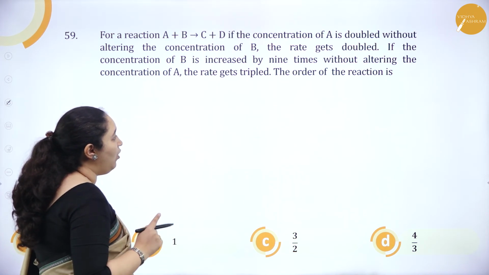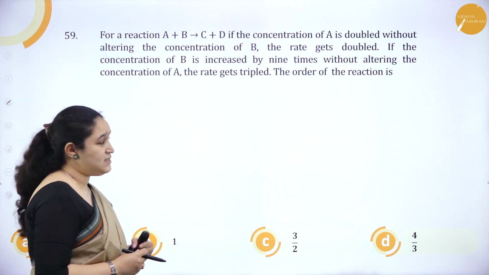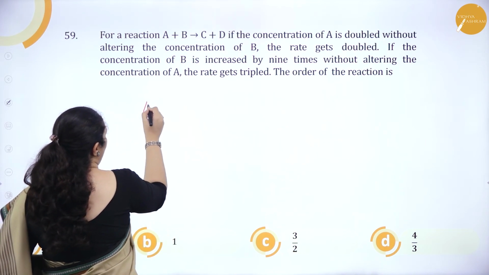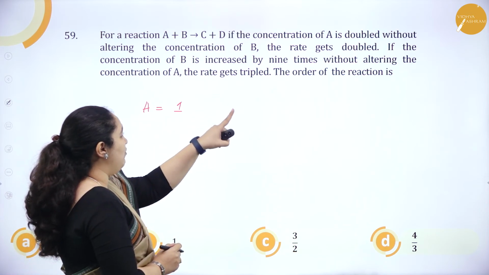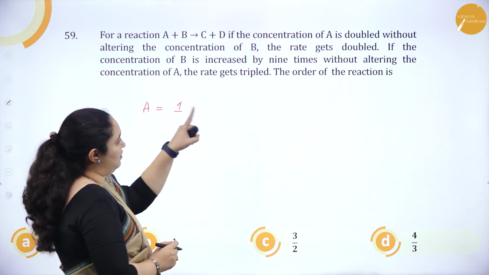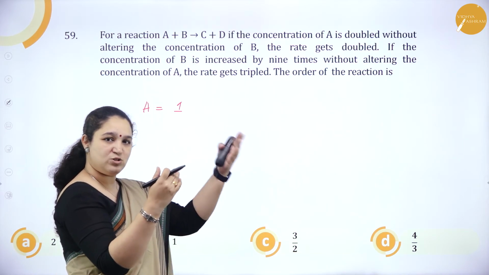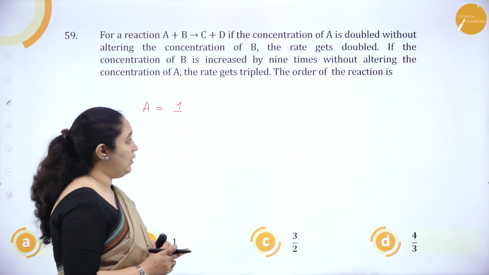The order of the reaction is. See what happens here is, first it's very clear. With respect to A, the order is 1 because when A was doubled, even the rate gets doubled. So both increase by the same factor, then the order is 1.